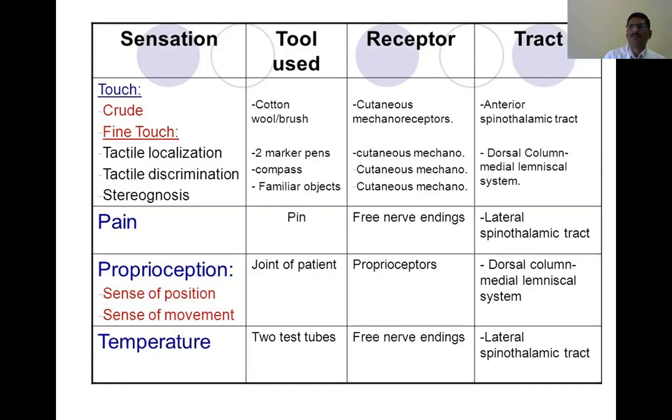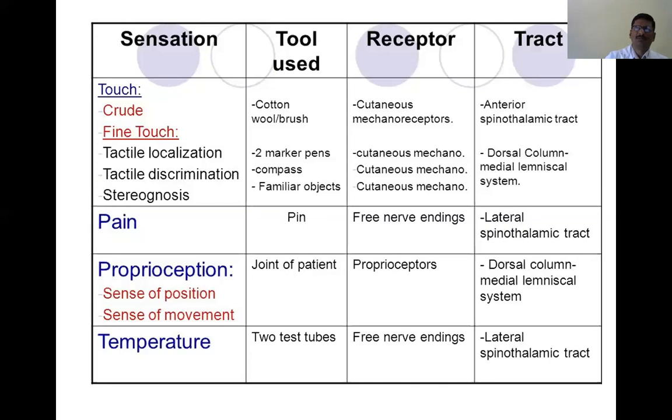So even the simplest motor task will be difficult for them. This condition is called ataxia. As soon as they open their eyes, with the help of visual inputs, sometimes they may be able to do these acts. Then this is called sensory type of ataxia. In cerebellar ataxia, even with their eyes open, they may not be able to do these kinds of maneuvers, or even maintain a normal posture. That is called cerebellar ataxia.